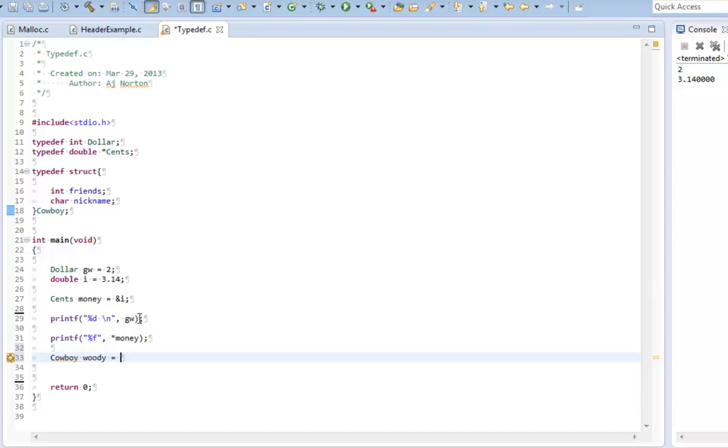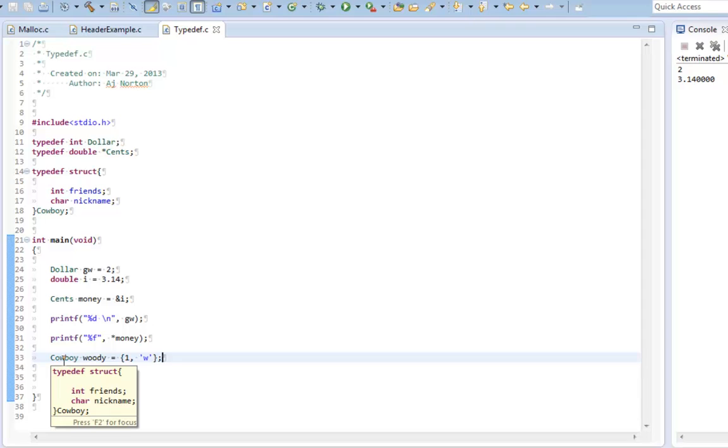Woody from Toy Story equals, and then initialize my structure here. He's the number 1, and his nickname is W because he's Woody. As you see right there, instead of typing struct cowboy Woody, I can just type in cowboy Woody, and that's really cool.